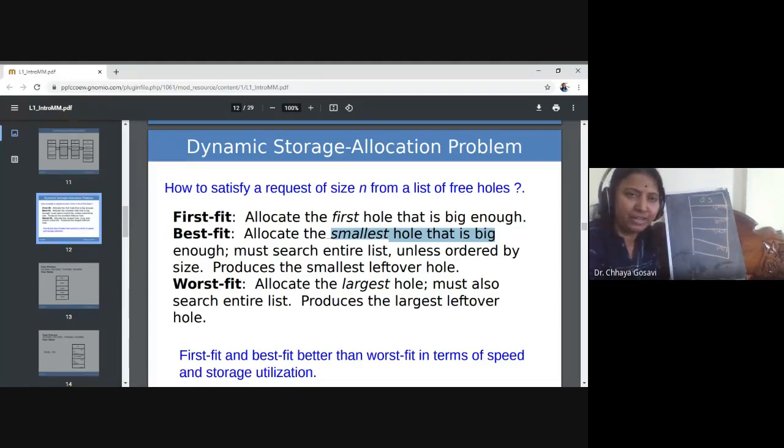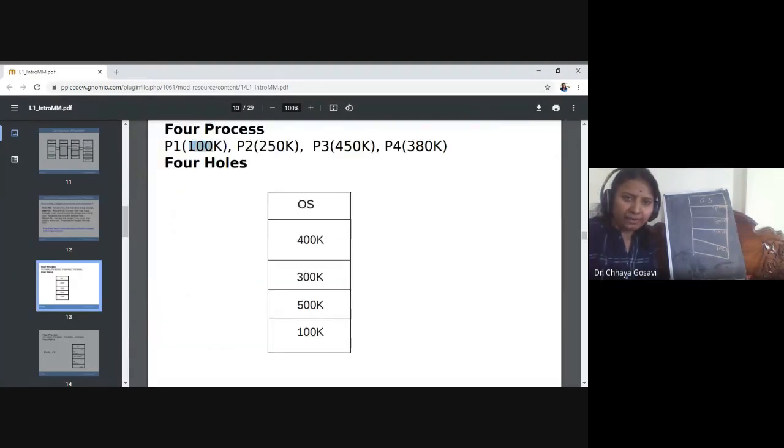So first it has to sort all the blocks depending upon size, and then select the large enough block which can accommodate that process, but is the smallest among that group. We'll see how. If P1 arrived, the requirement is 100K. So it will sort these blocks. The smallest block is 100K and it will check, can it accommodate P1? Yes, it can. So P1 is allocated here